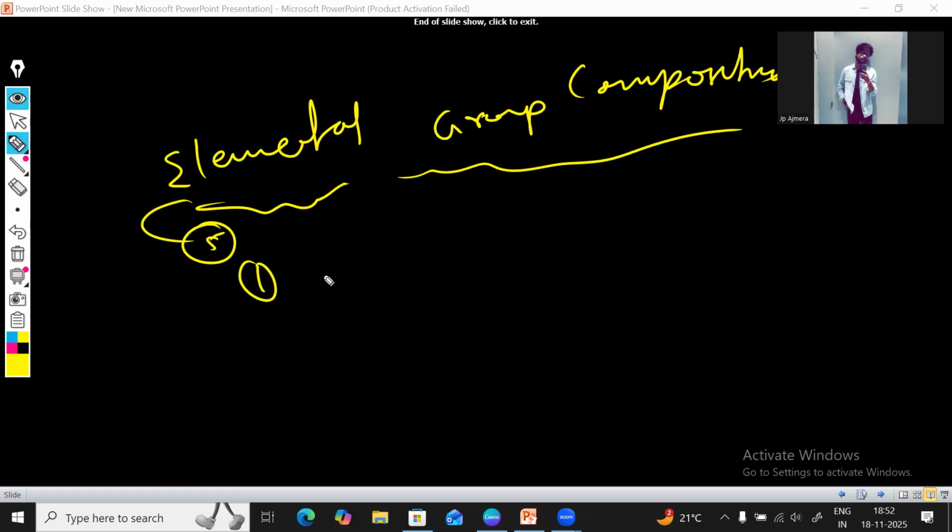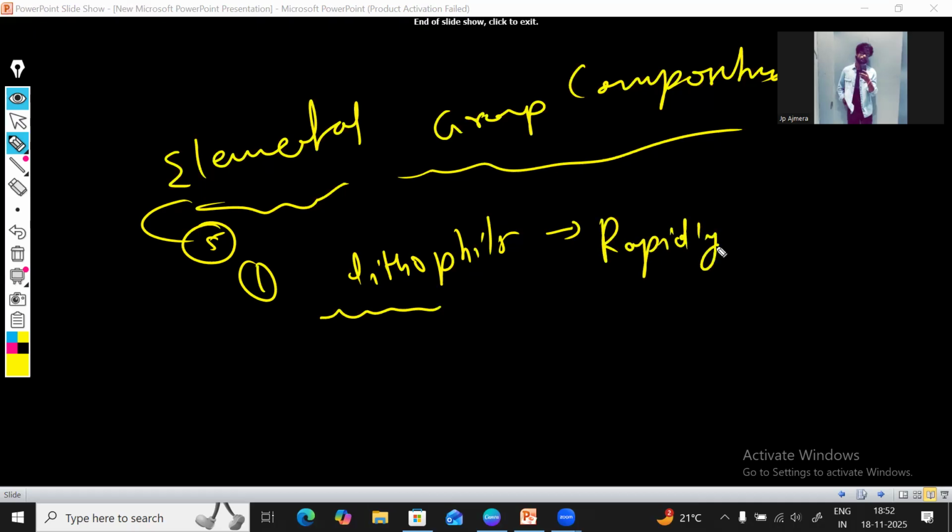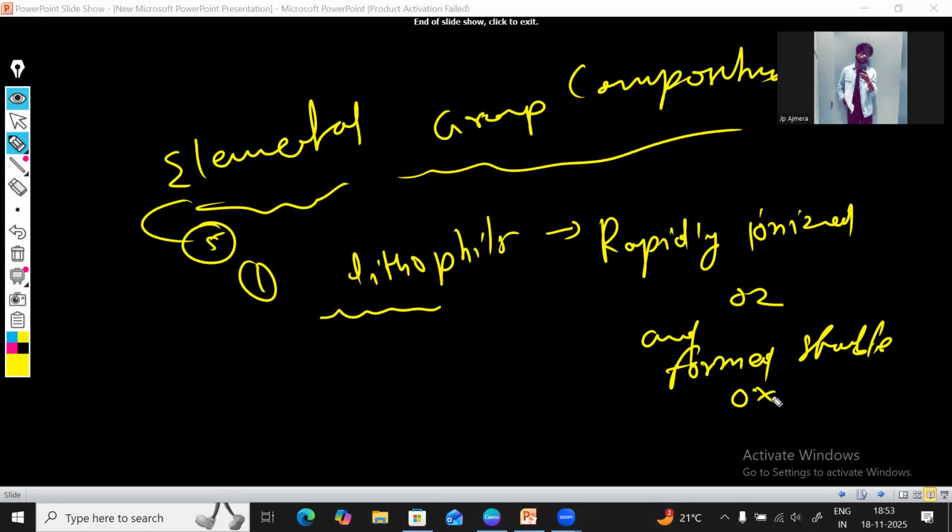The first one is lithophiles. What is the quality of lithophiles? They are rapidly ionized with oxygen and form stable oxygen ions. Cool. Lithophiles are those element groups which rapidly ionize with oxygen, are present in the environment, and form the stable oxygen ion.